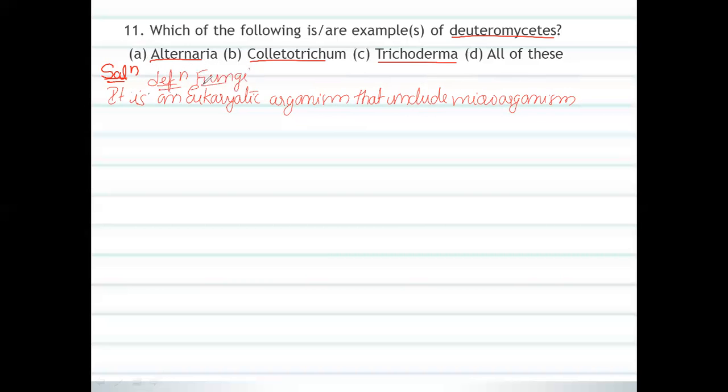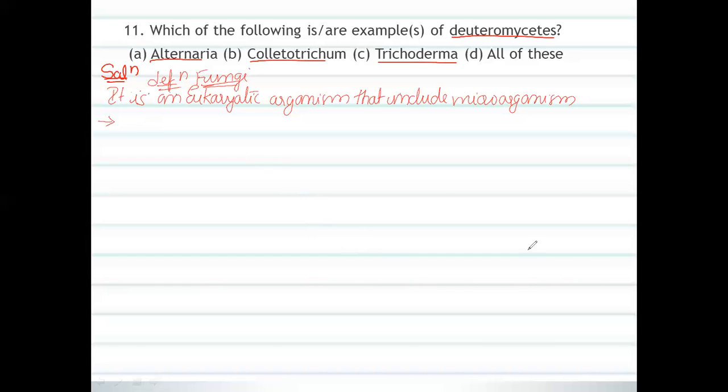Usually, as we all know, there are many different characteristics of fungi. Fungi have a cosmopolitan distribution, meaning they are present everywhere. Next, they are heterotrophic organisms, and some of them are parasitic.